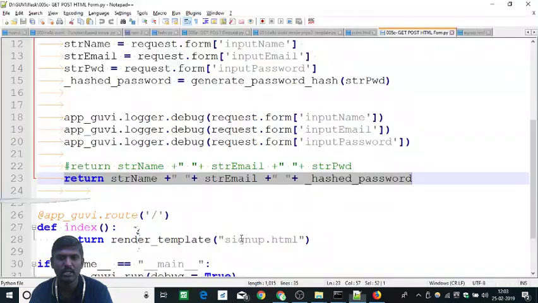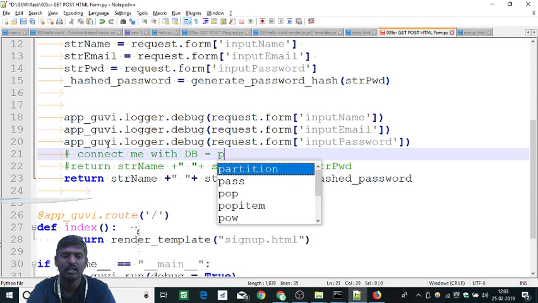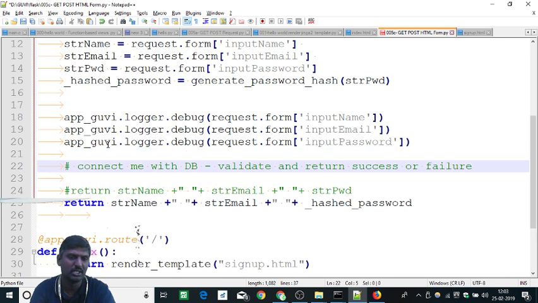So what the code here would be is: here we will connect with the DB, connect me with the database where the MySQL code is there, and then validate. Validate whether the user is there in the database or not, and return success or failure. This is how it goes on. So these are the parts. Ideally it should come in. Right now I am not connecting, because you guys know that way better than me, or you should go and learn that part. Then return it as true or false. That's all.